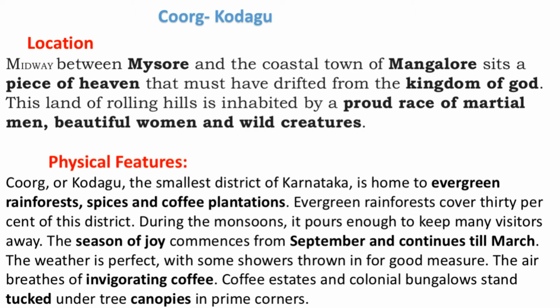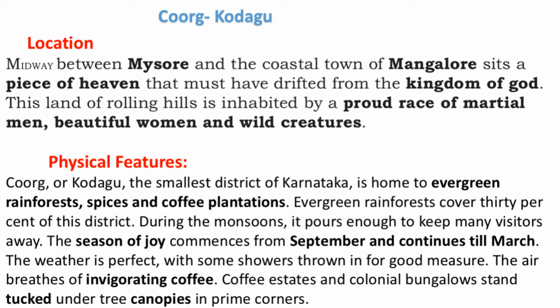Yes. Coffee estates and colonial bungalows stand tucked under the tree canopies in prime corners. So prime corners mean main corners. And canopy, what do you mean by canopy? So canopy is a plastic sheet we use in order to save ourselves from the rain, isn't it? So in that particular place, the bungalows and the coffee estates, they stand tucked. Tuck means put inside. What do you do? You just put your shirt inside. You tuck your shirt.